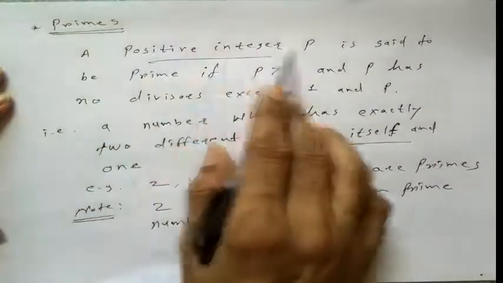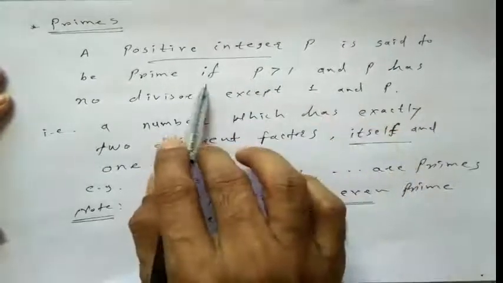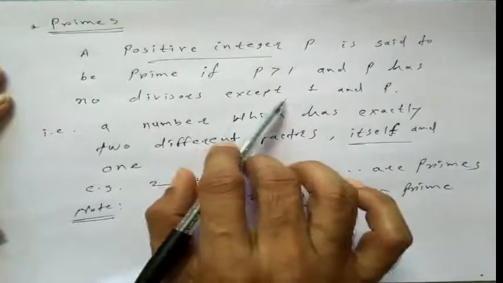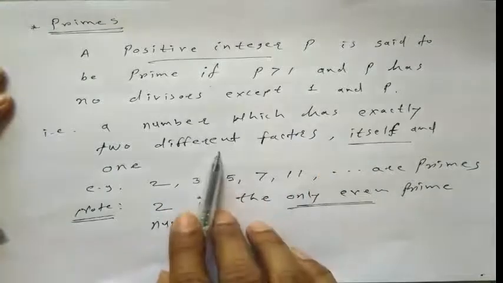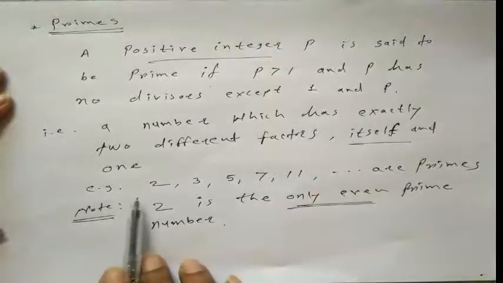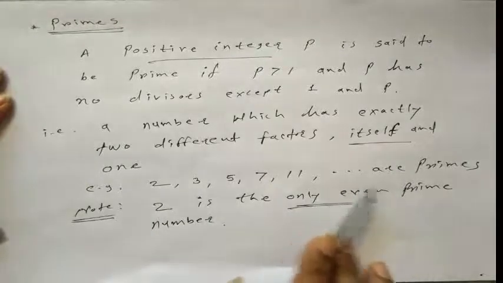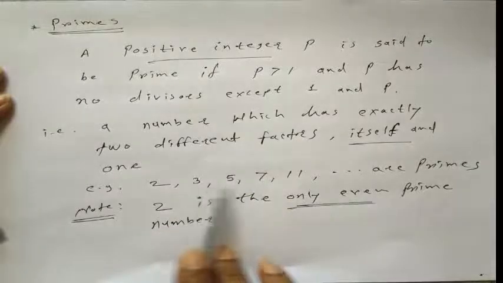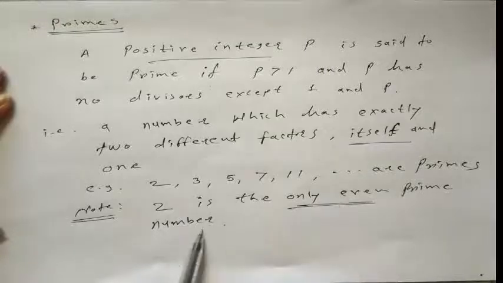A positive integer p is said to be a prime if p is greater than 1 and p has no divisors except 1 and p. That is, a number which has exactly two different factors, itself and 1. For example, 2, 3, 5, 7, and so on are prime numbers because each has exactly two different factors, 1 and itself. But here note that 2 is the only even prime.